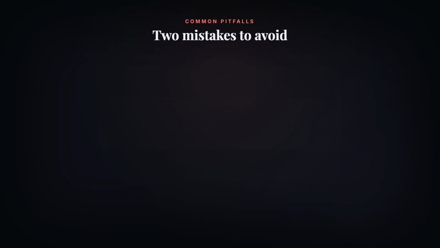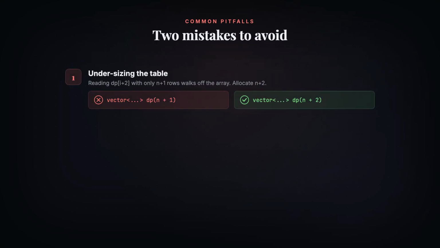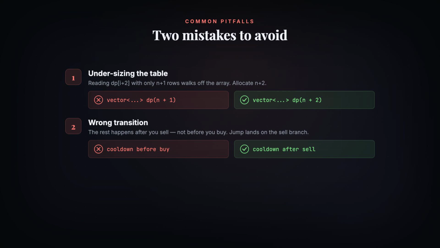2 common pitfalls. First, sizing the table to only n plus 1, then reading I plus 2 out of bounds. Always allocate n plus 2. Second, applying the cooldown to the buy transition instead of after the sell. The rest comes after selling, not before buying.